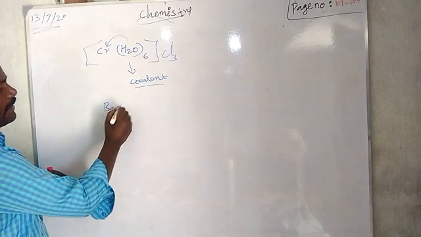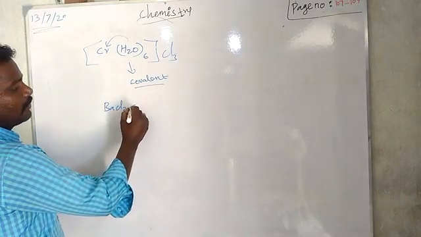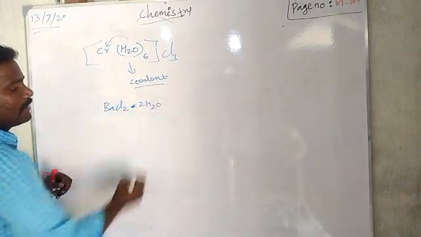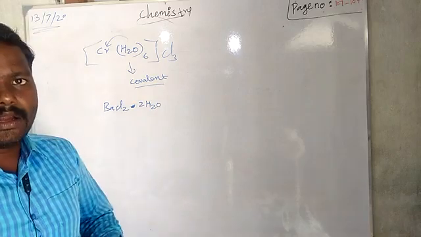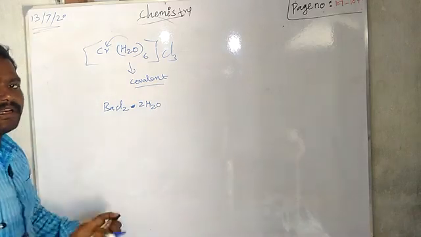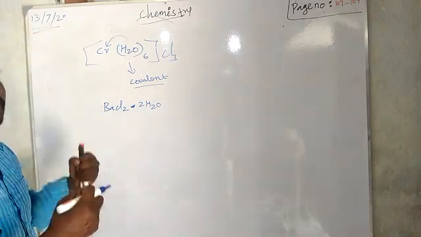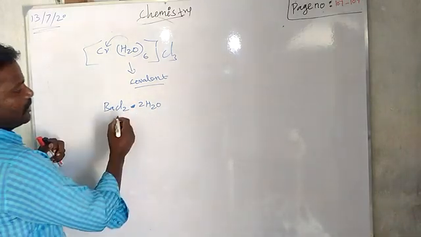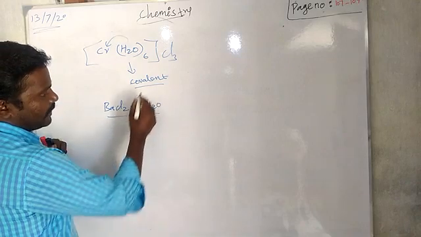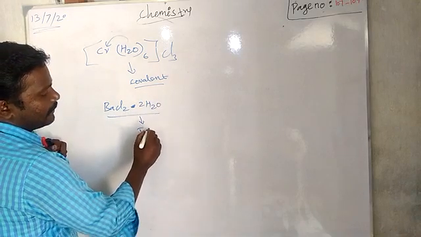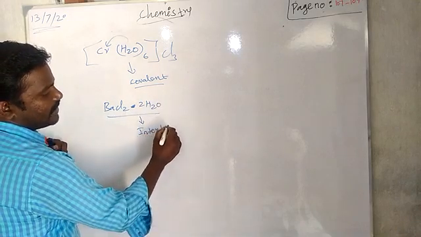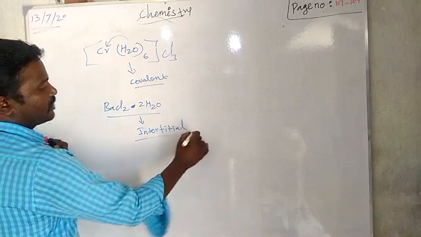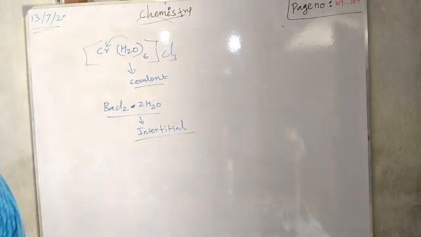For example, barium chloride having 2 water molecules, right? See, if you take the barium chloride salt itself having 2 water molecules, where may it be present? In between the barium and chlorine atoms. Okay, that is called the interstitial position, right? So the water is present in the interstitial position, right?